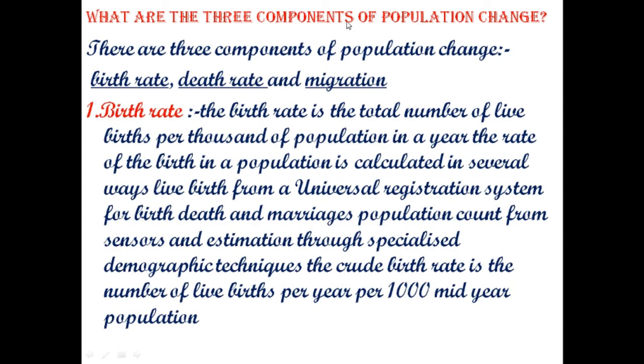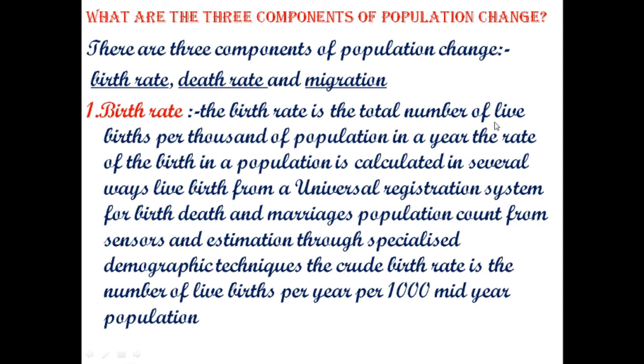What are the three components of population change? We have discussed in my last video also that there are three components in population change: birth rate, death rate and migration. First is birth rate. What is birth rate?